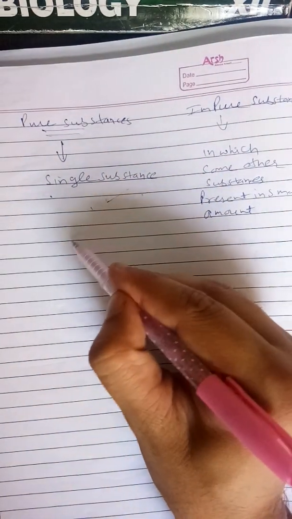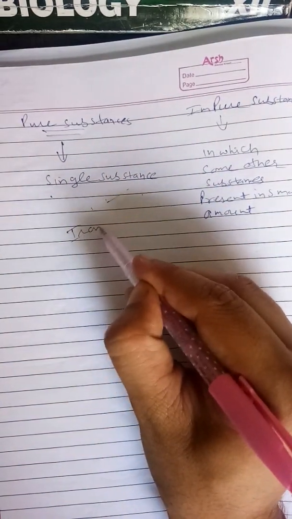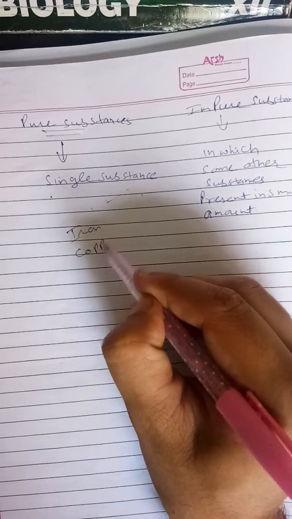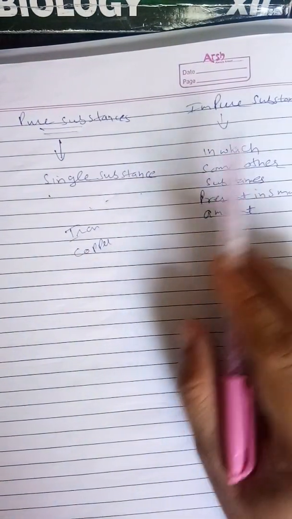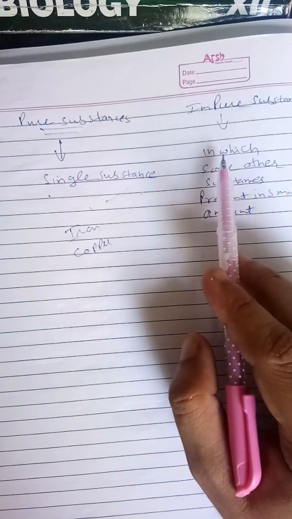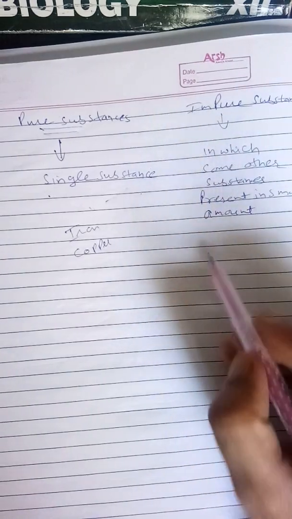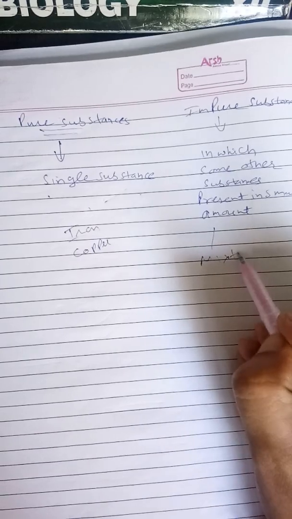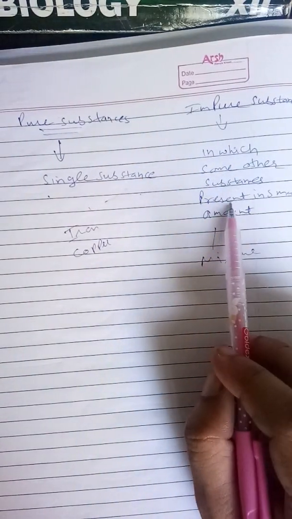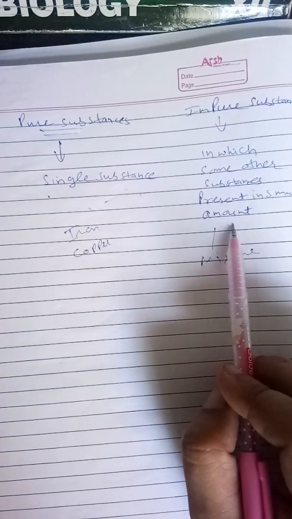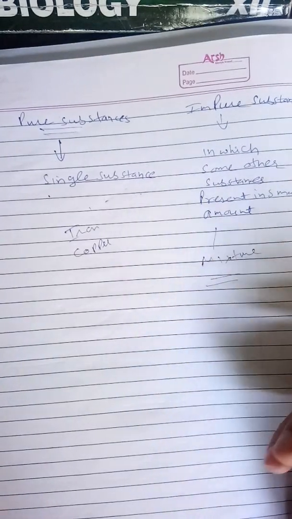Example, you can take pure iron, pure copper, means pure metals. And impure substances are generally called mixtures, because in those substances some other substances are also present in smaller amounts. So here you can take any example of any mixture.